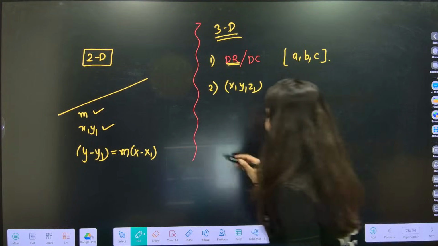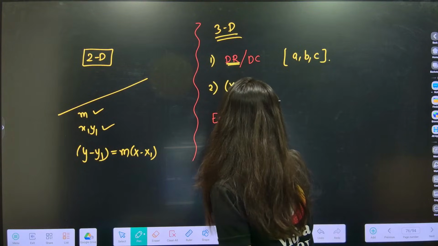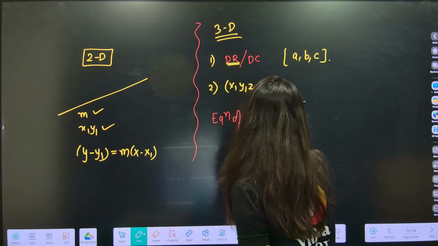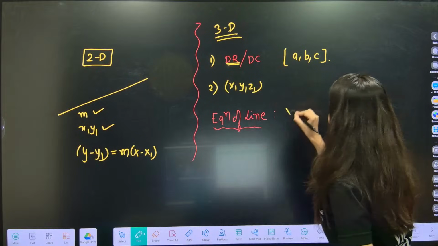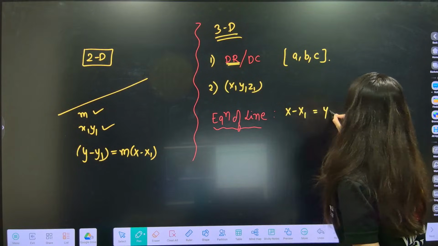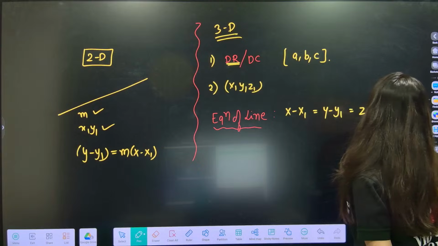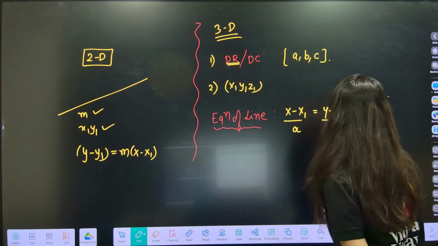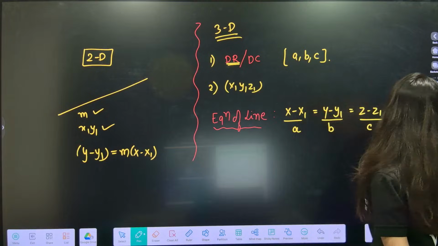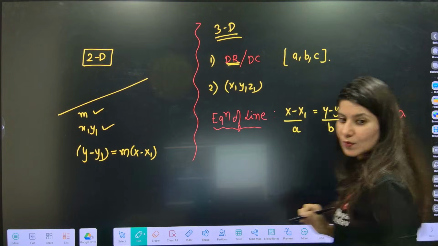Okay, so equation of line, everybody. Equation of line in 3D. How will you write? X minus x1, y minus y1, z minus z1 upon a, b, c, and optionally you can write it is equals to lambda.